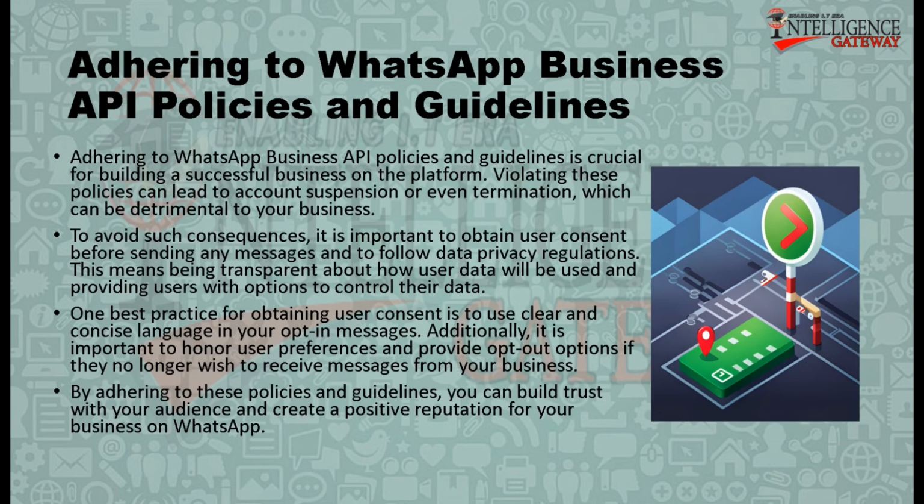Adhering to WhatsApp Business API policies and guidelines. Adhering to WhatsApp Business API policies and guidelines is crucial for building a successful business on the platform. Violating these policies can lead to account suspension or even termination, which can be detrimental to your business. To avoid such consequences, it is important to obtain user consent before sending any messages and to follow data privacy regulations. This means being transparent about how user data will be used and providing users with options to control their data. One best practice for obtaining user consent is to use clear and concise language in your opt-in messages.